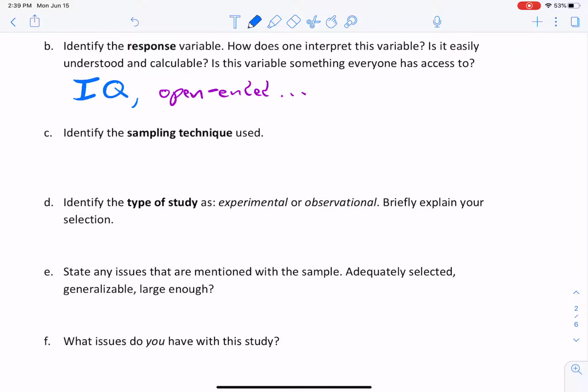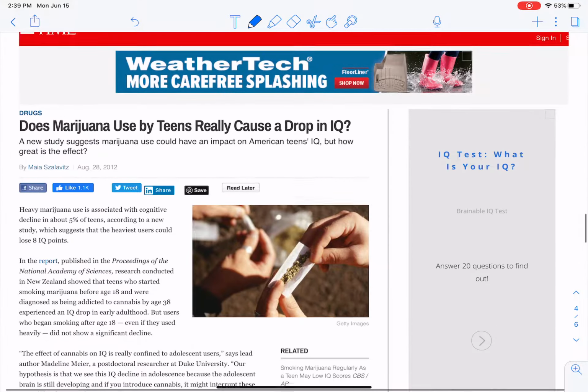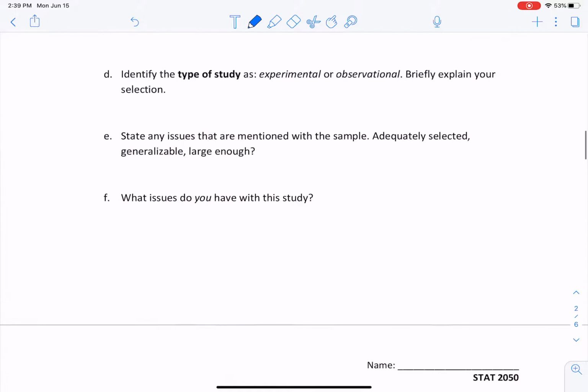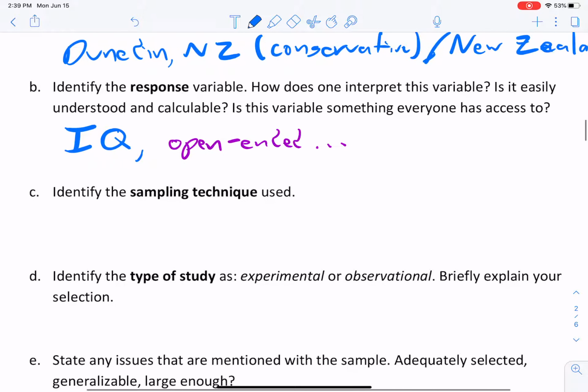Okay, identify the sampling technique. Well, if you come back down here, we know that they just looked at this one town, right? And we'll assume that they randomly sampled. I mean, they got everyone out of the whole town, so it's not even really like they sampled anything. They almost just took the whole population of that town and followed them. So this is a bit tough. It's okay. I'm just going to go ahead and say that it's a simple random sample, because they didn't really explicitly state anything. Simple random sample.